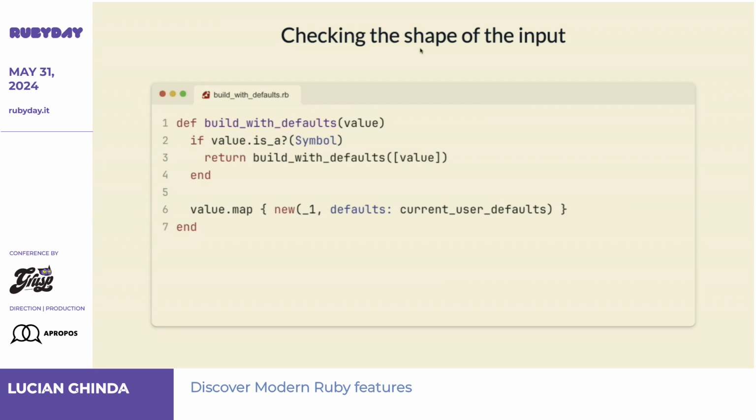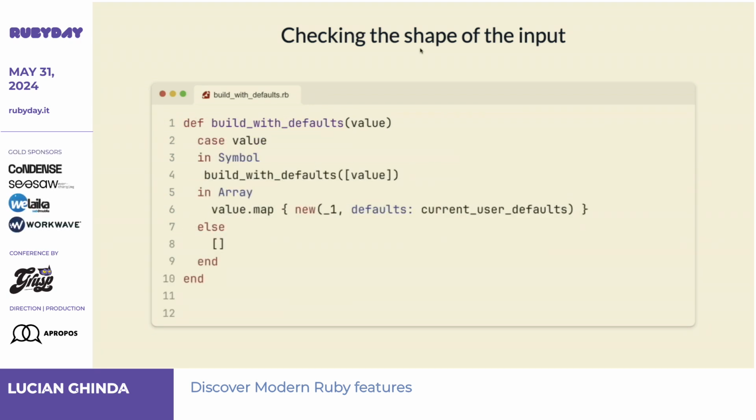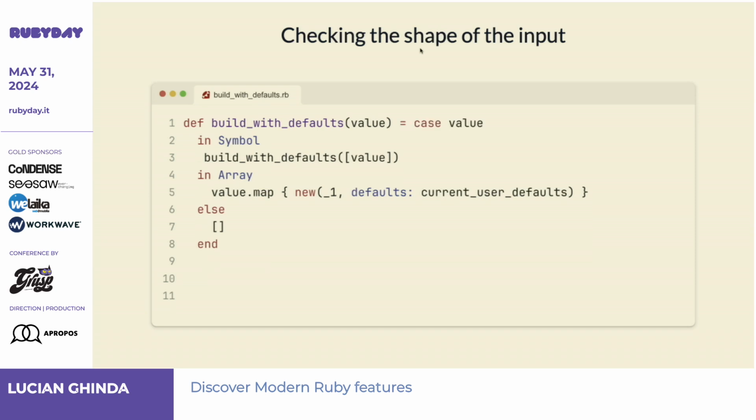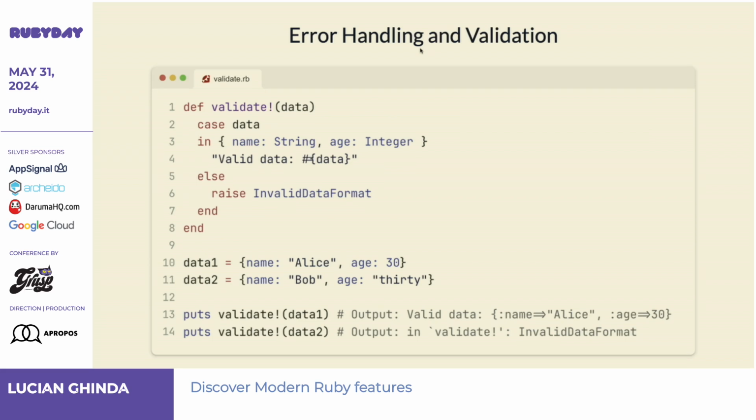And you can write something like this if you want, right? Case value, if it's a symbol, then do something. If it's an array, do something else, right? You can also put it endless here, I remove the end if you really want to. I'm not saying you should, but okay.